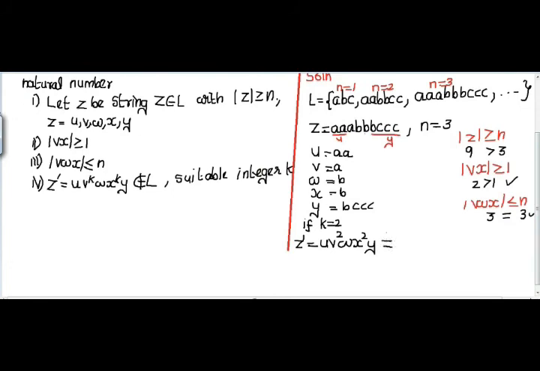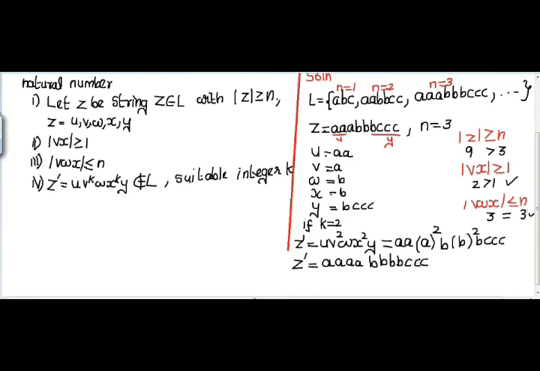So u is equal to AA, v is equal to A, that is 2 times, and W is B, and X is again B, which is power 2, so 2 times, and Y is BCCC. When I rewrite this Z dash, it is 4 times A, 4 times B and C 3 times.